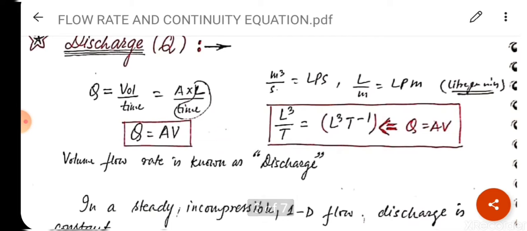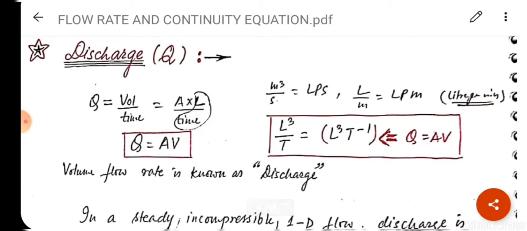Now we'll discuss discharge. What is the discharge? क्या समझते हो डिस्चार्ज से? What do you understand by discharge? Discharge is nothing but volume flow rate or volume per second. Clear? The formula of discharge is Q is equal to volume upon time. It is denoted by capital Q, meaning that Q is representing the discharge of the fluid.